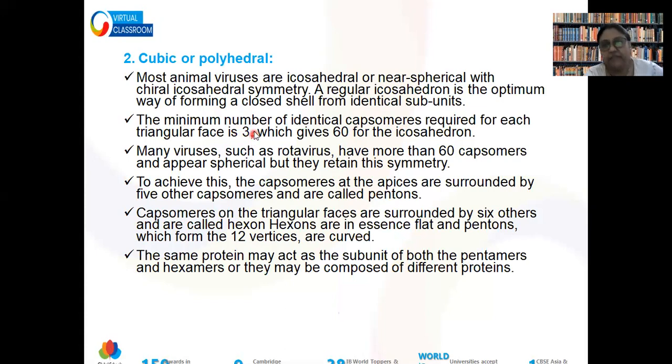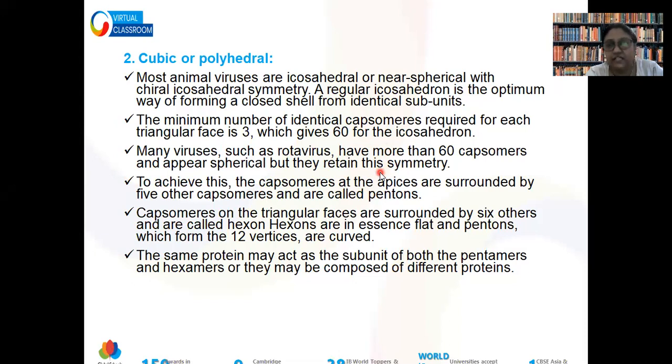There can be a minimum of 3 capsomeres, the maximum can be many, but they will be connected to each other to form an icosahedron structure. Inside this capsid, the genetic material is present.